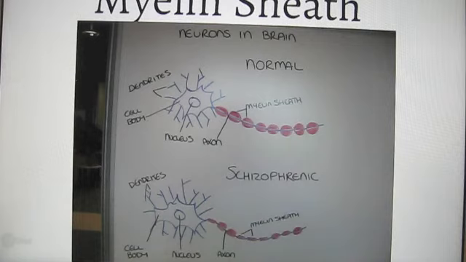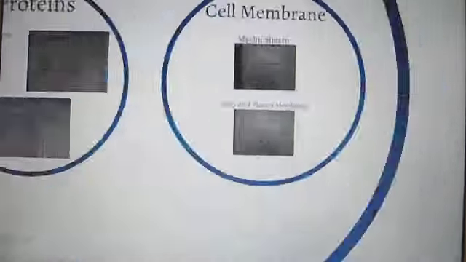Neurons have a myelin sheath covering on their axon, which is a fatty extension of the plasma membrane. The myelin sheath insulates the axon and increases the velocity of nerve impulses. In people with schizophrenia, there is a significant decrease in the polyunsaturated fatty acid called nervonic acid in the myelin sheath. By having a decrease in the amount of myelin, neurons are not able to send messages as efficiently. It is speculated that psychosis is caused by poor myelination.